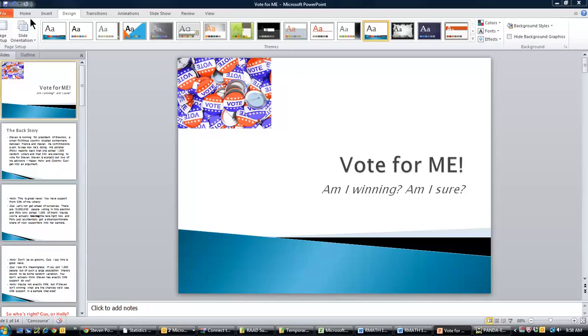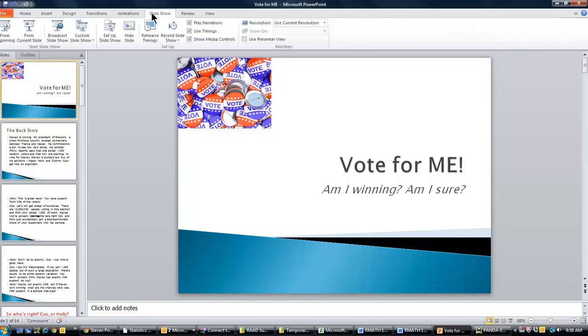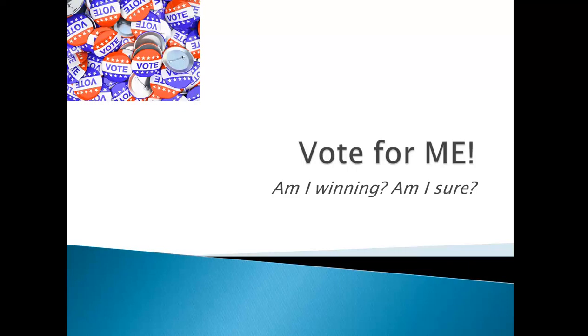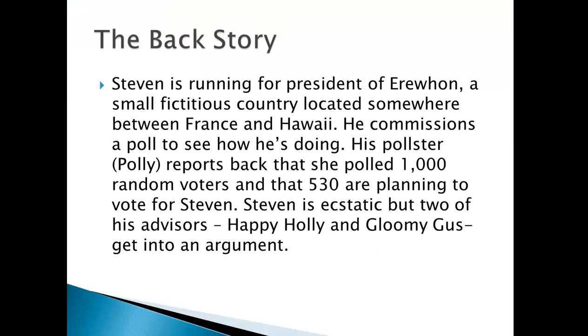In this screencast, we introduce hypothesis testing for population proportion with an example. So let's look at an election. Stephen's running for president of Iran, a small fictitious country located somewhere between France and Hawaii. And I commission a poll to see how I'm doing. Polly reports back that she polled 1,000 random voters and that 530 are planning to vote for me. So that's great. That's 530 out of 1,000.